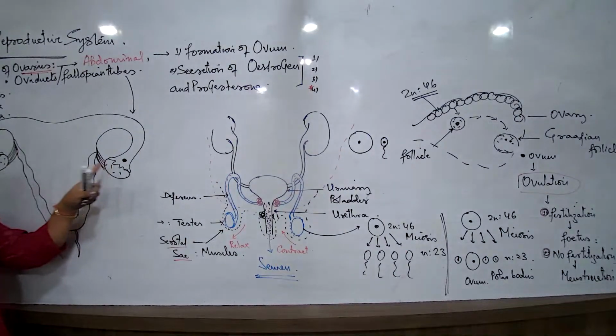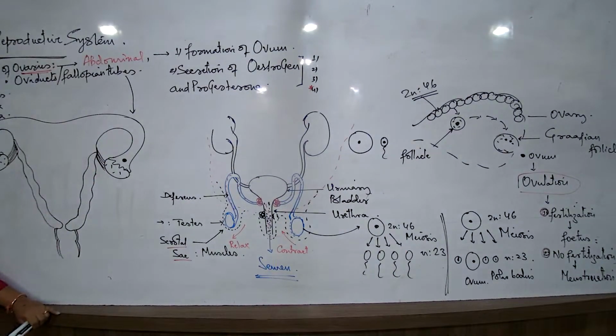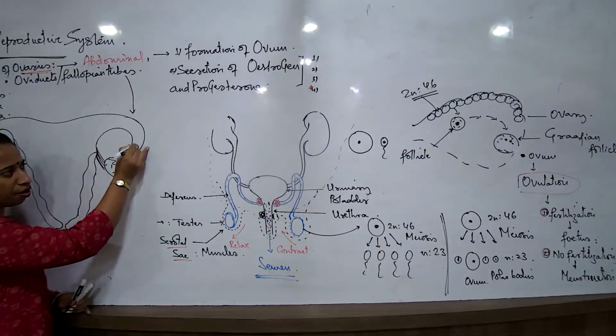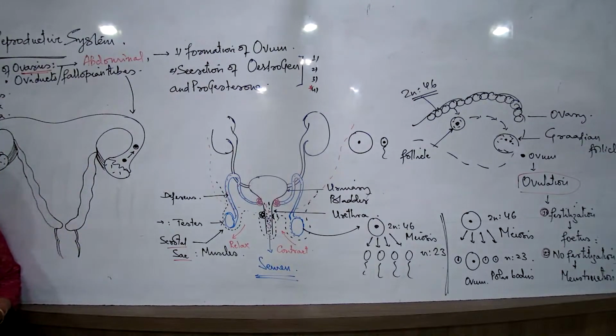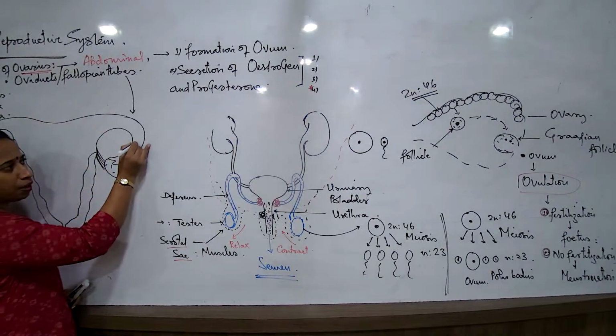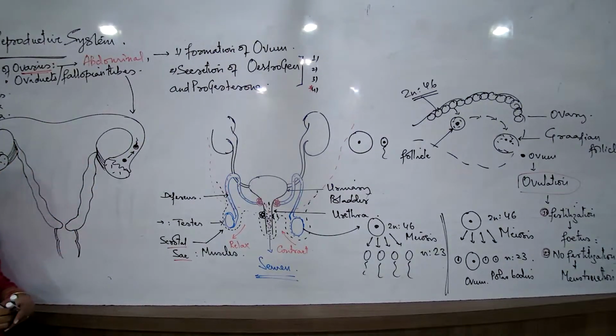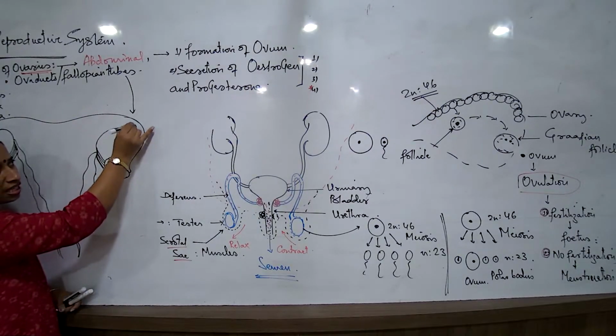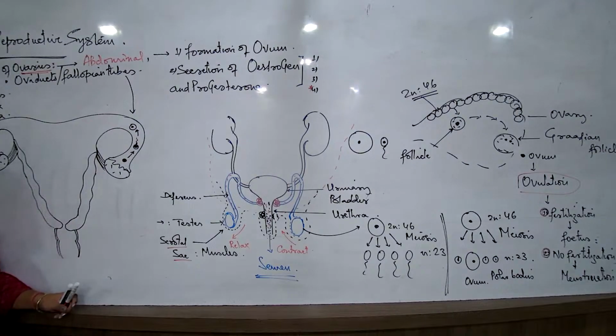Ovulation has happened and the ovum is now in the fallopian tube. Is this ovum absolutely functional? No, it is still immature and it will undergo the process of development and result in the formation of a functional female gamete. What is the functional female gamete known as? The functional female gamete is known as ovum. Within the lifespan of one day, if the process of fertilization happens, what will it result in? It will result in the formation of a single cell, and that is what is known as the zygote.